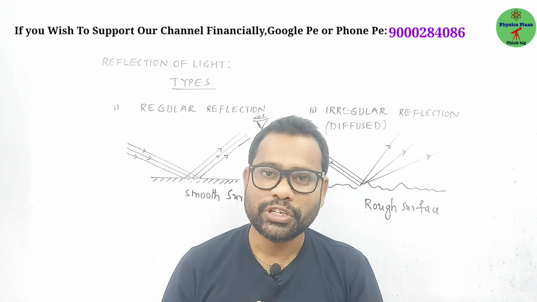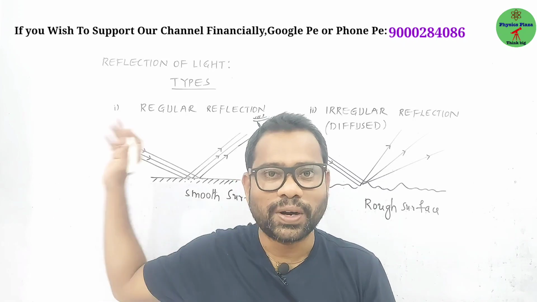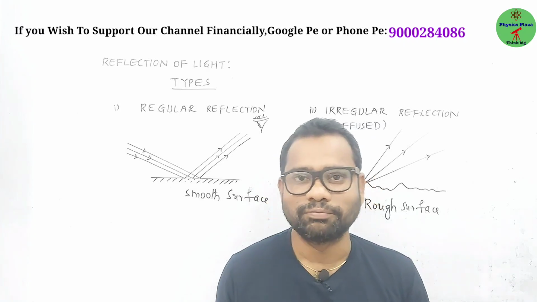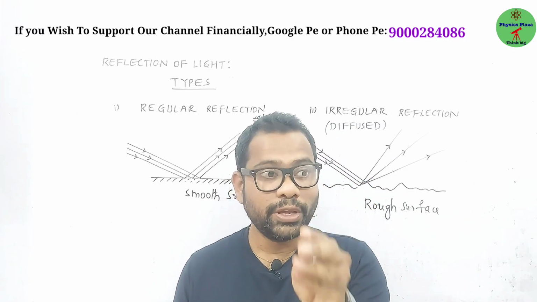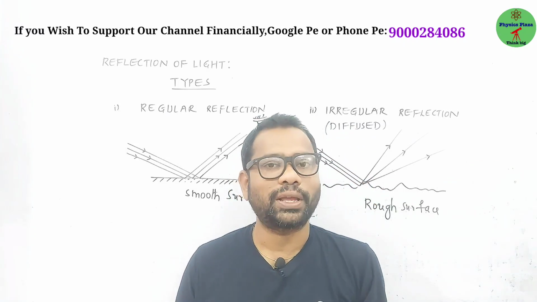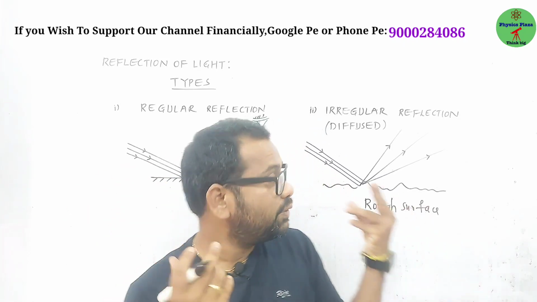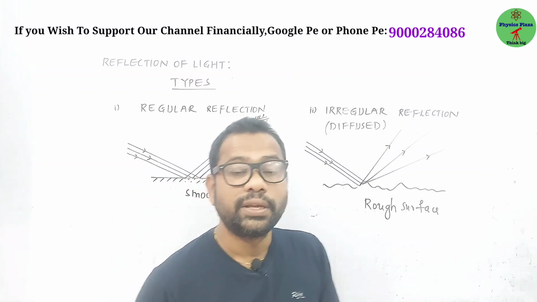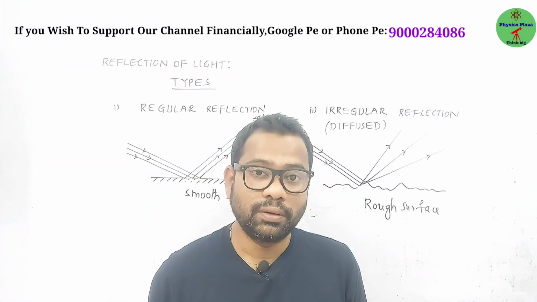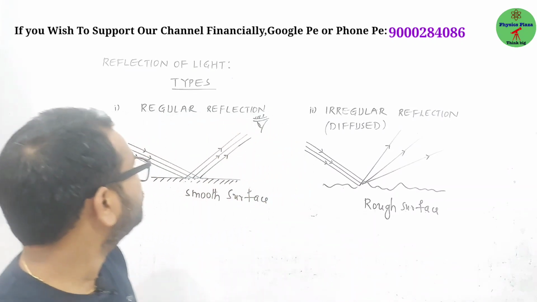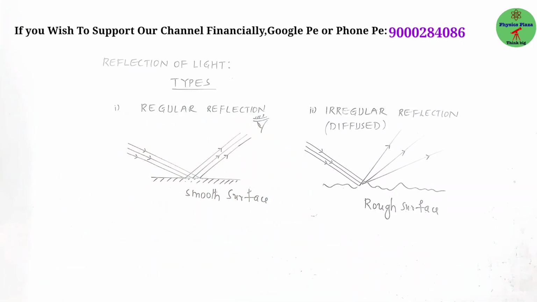Now you tell me, which reflection is very useful to us? It's not regular, my dear children. It is irregular. Irregular is not always bad. We may use it in a bad sense, an irregular fellow, but you can't say that about irregular reflection. Irregular reflection, that is diffuse reflection, scattered light, is responsible so that we are able to see objects from all directions. So this is about regular reflection, and here is irregular reflection. Okay, have you copied?